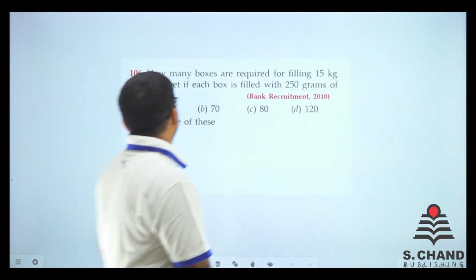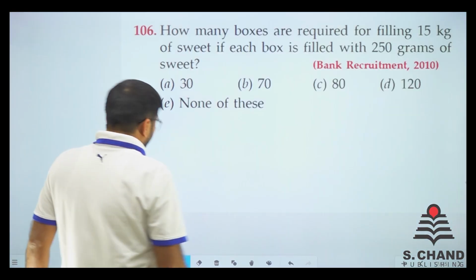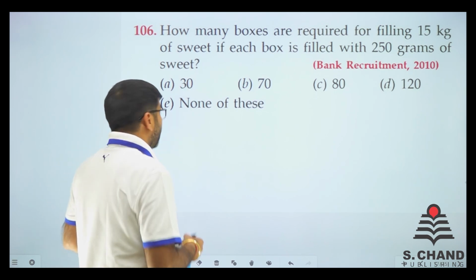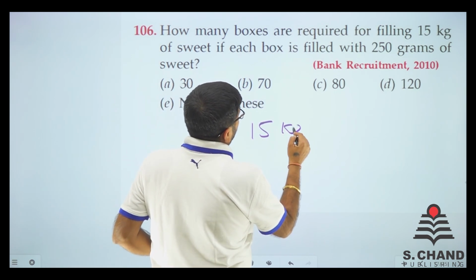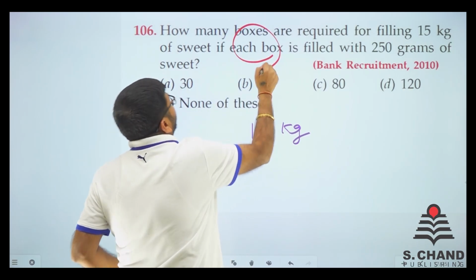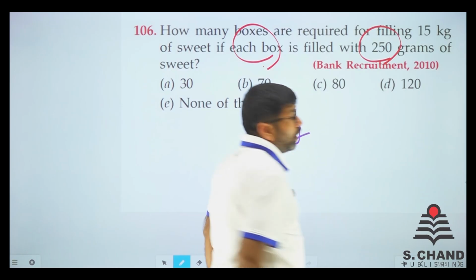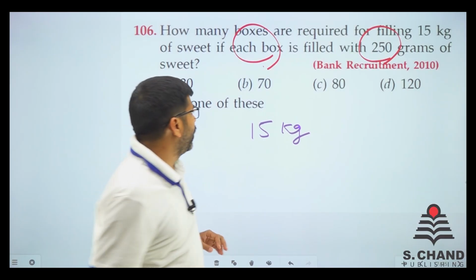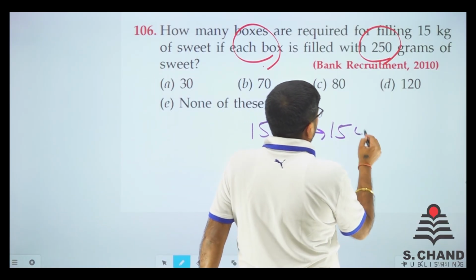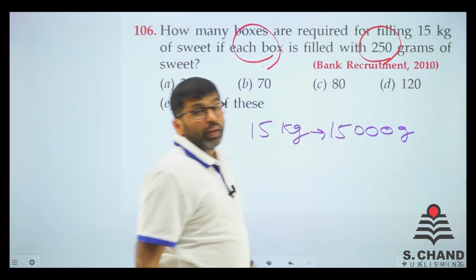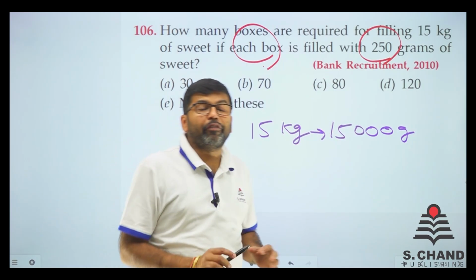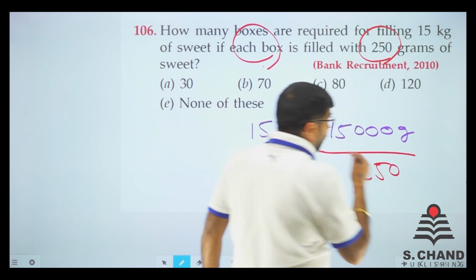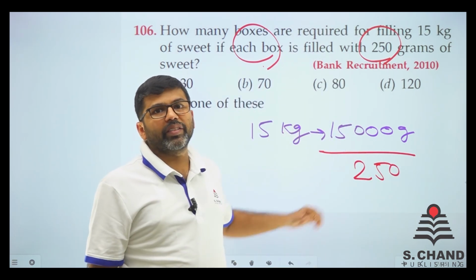Here we go. Question number 106. It says: how many boxes are required for filling 15 kgs of sweet? So we have in total 15 kgs of sweet, and we have to fill it in boxes, and each box is 250 grams. This amount is in kilograms and 250 is in grams. So first thing, we'll convert this into grams. So 15,000 grams, right? Now we need to fill it into boxes. If one box can carry 250 grams, we just need to divide it by 250 so that we know how much this can carry.